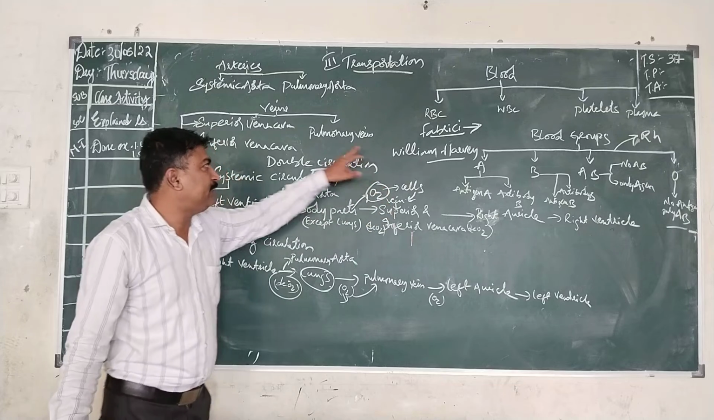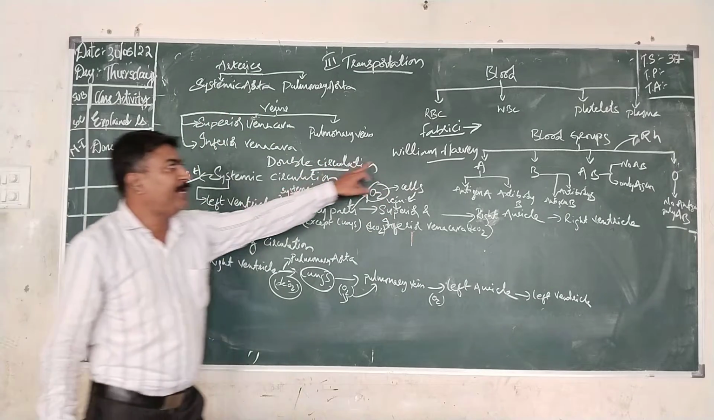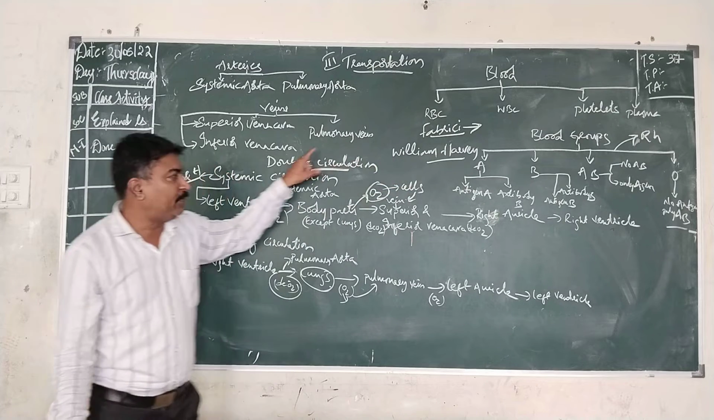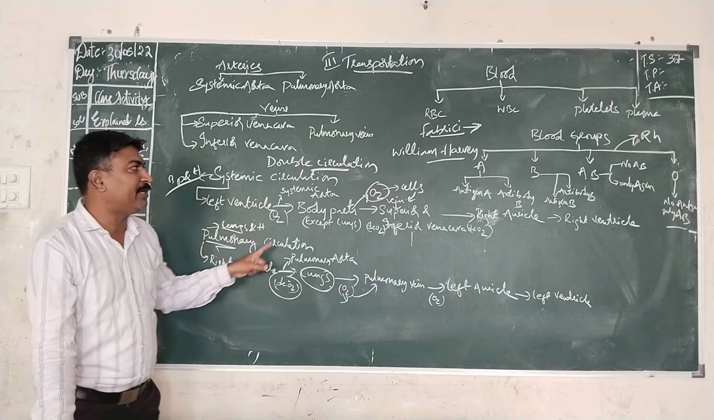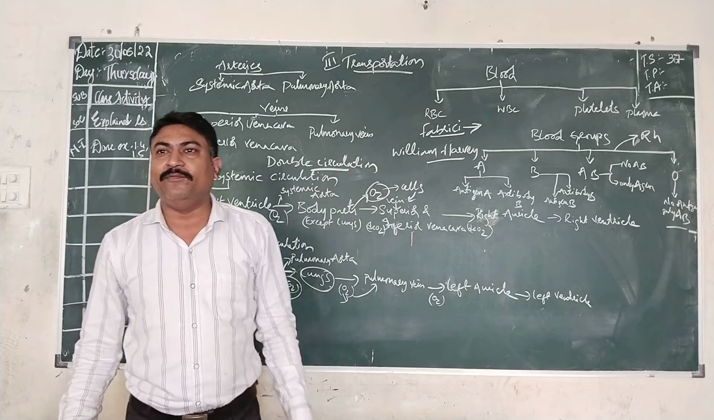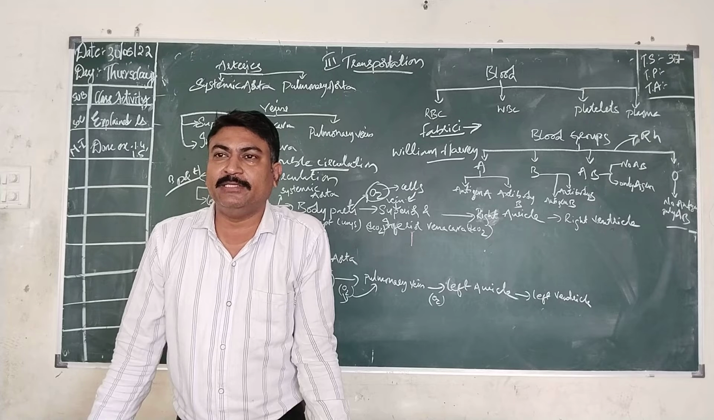And he concluded that this entire circulatory system was discovered by William Harvey. Whatever I told you now, that there is double circulation, a double circuit heart, systemic circulation, and pulmonary circulation, the entire thing was worked out by William Harvey, the doctor. So under his name, he is considered the father of blood circulation.